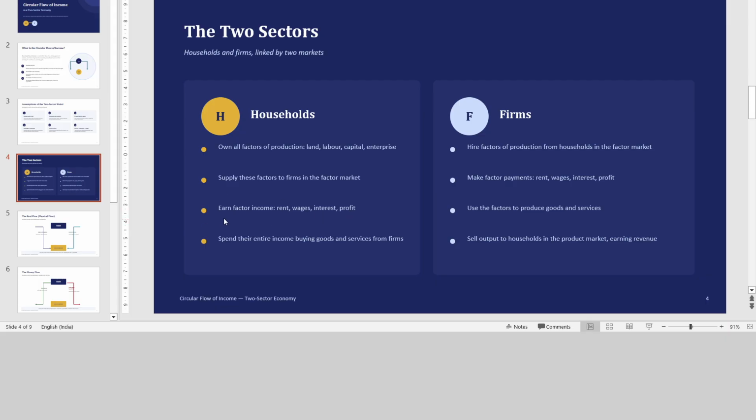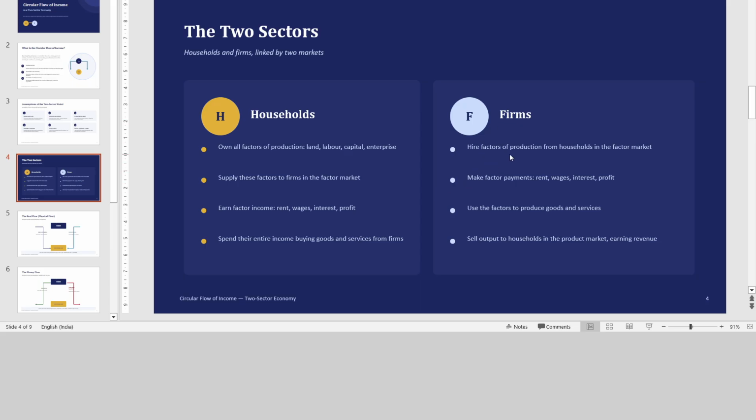These factor payments are made by the production sector to the household sector. Households spend their whole income on buying goods and services from firms, meaning there is no saving or investment. Whatever income is earned by the factors of production is spent on the goods and services produced by the firms.